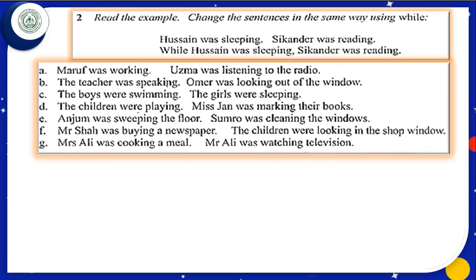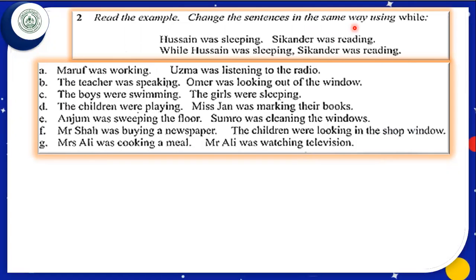If we look at the instructions given by the writer, we can see it is written, read the example, change the sentences in the same way using while. What shall we do? We shall join these two sentences by using while. If we look at the example, we can see there are two sentences. Hussain was sleeping, Sikandar was reading.